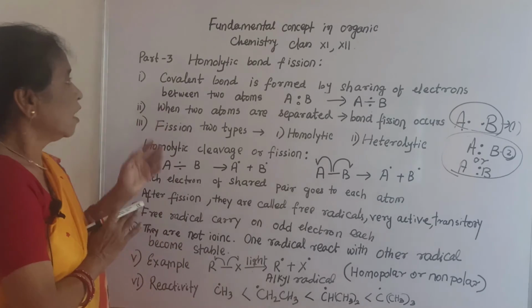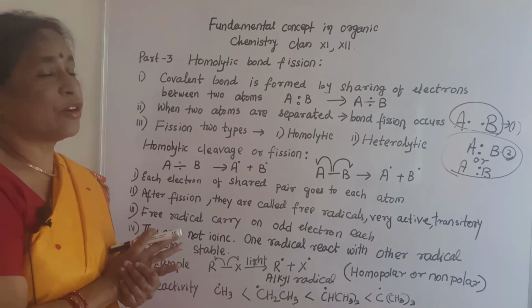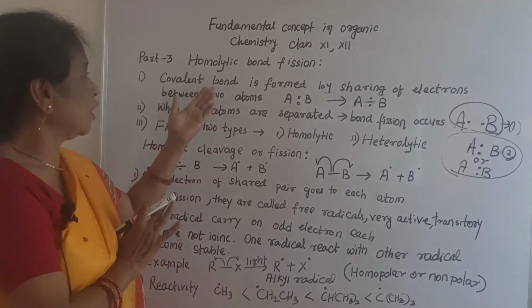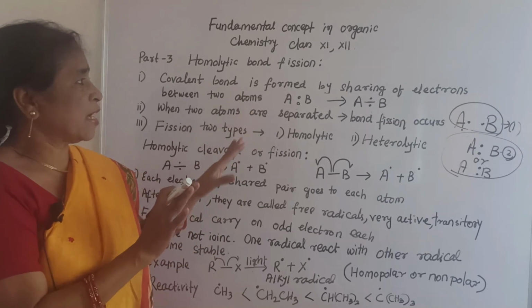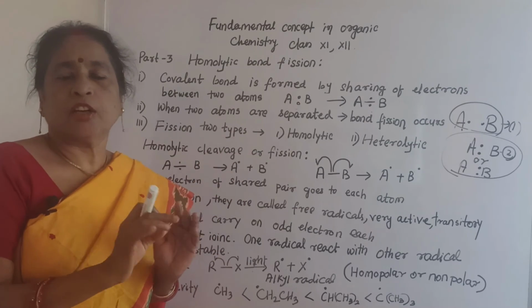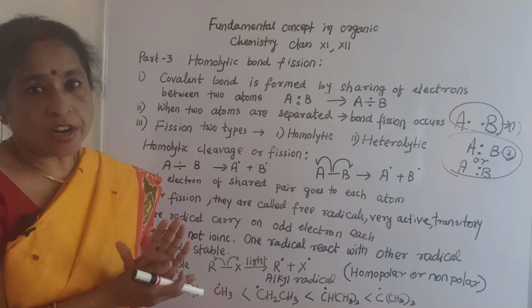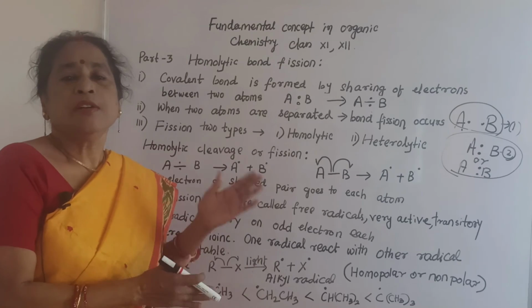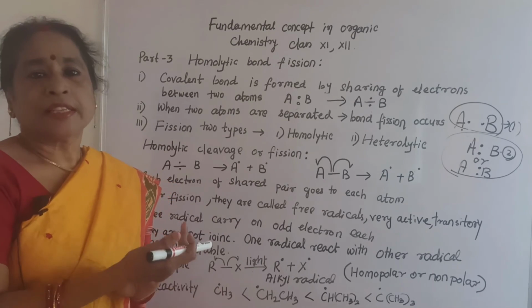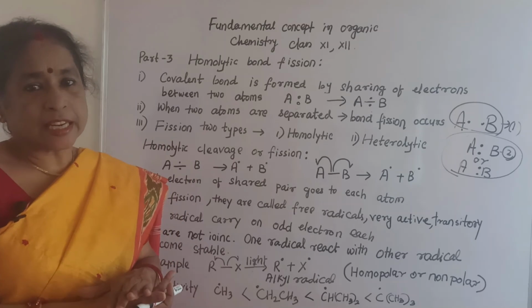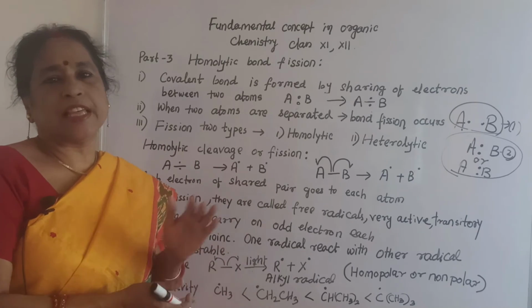Like this here, it is the homolytic bond fission, that is separated equally with each electron, that is an odd electron, called a free radical. Free radicals are very active, tertiary is more reactive, then secondary, then primary, then methyl.